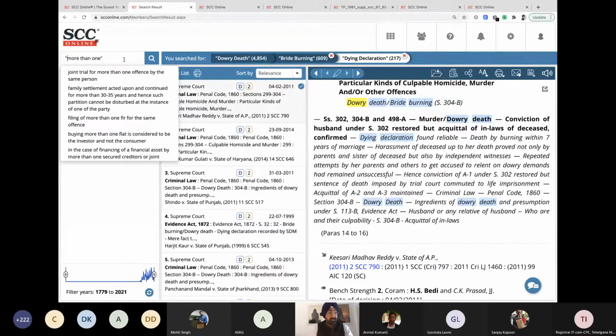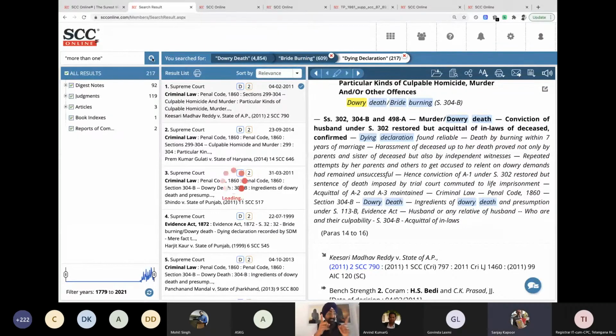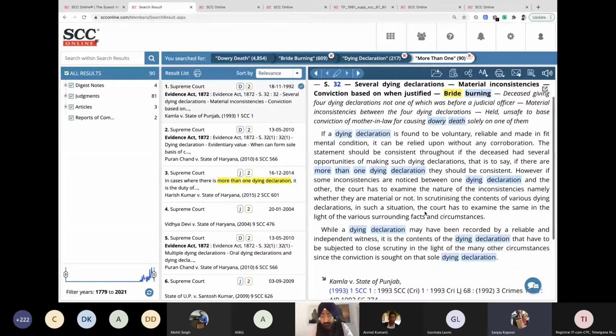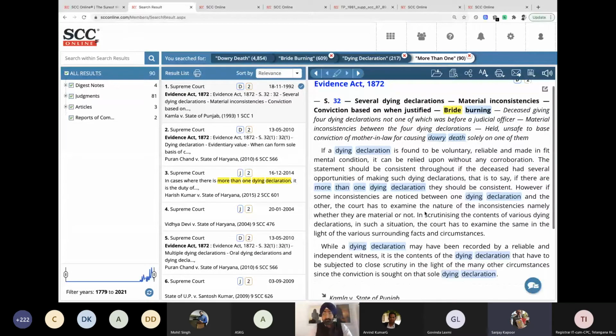You may put this in double inverted quotes, because I want to search this phrase also in the phrase form, though it's not a legal phrase. Whenever you are putting double inverted quotes at the beginning and at the end, that is being searched as a phrase, and that will be searched in the similar fashion as legal phrases are being searched. What you're looking for is right on the screen. It says if there are more than one dying declaration, they should be consistent.